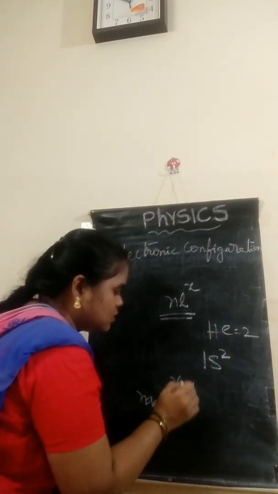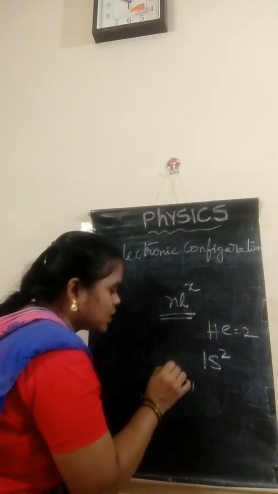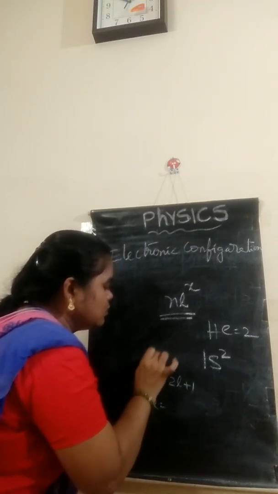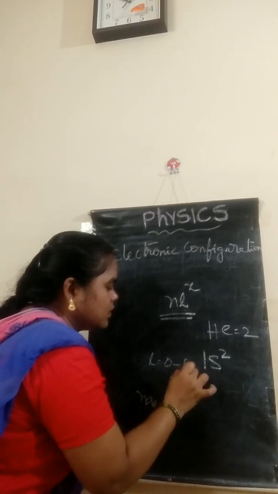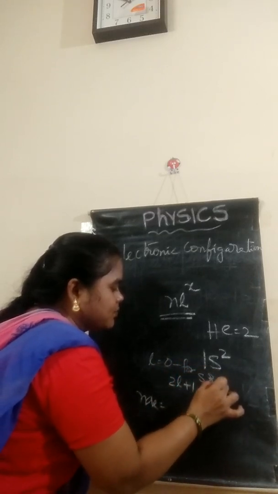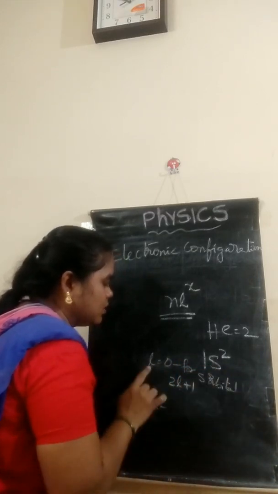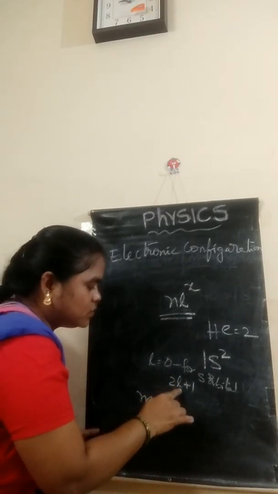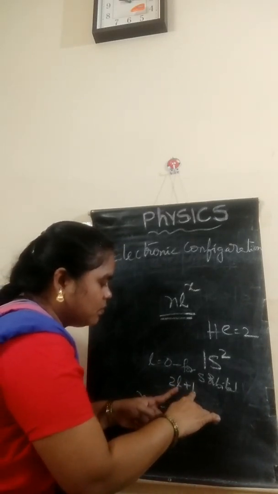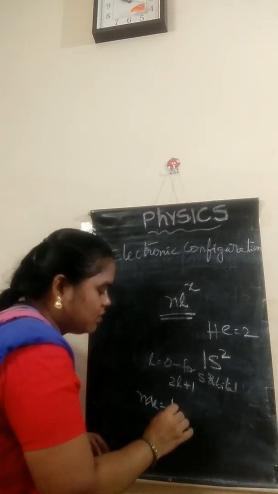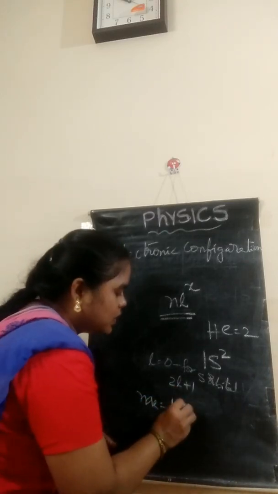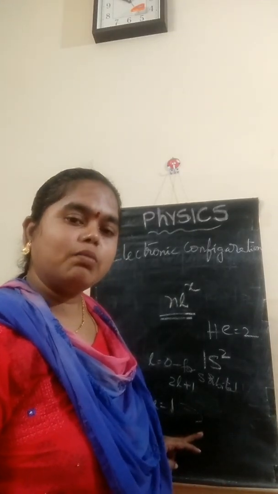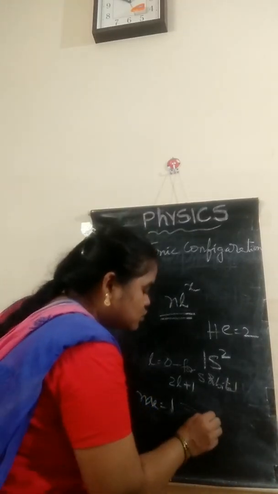For s orbital, l value is 0. So just you keep 0 in the place of l. 2 into 0, 0, plus 1, now. So ml takes 1 value, means 1 orbital only is present. Now, I said in 1 orbital how many electrons will be filled? 2 electrons.